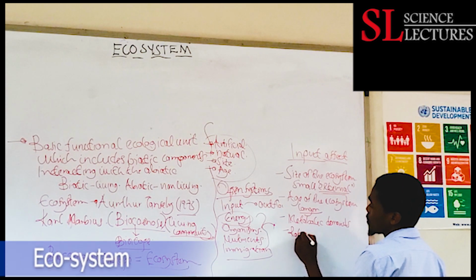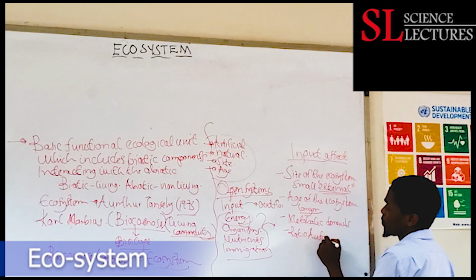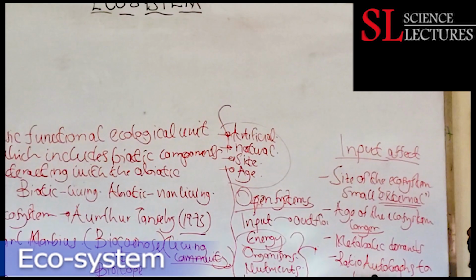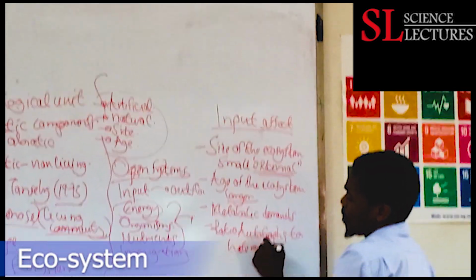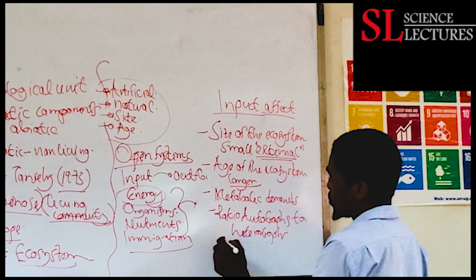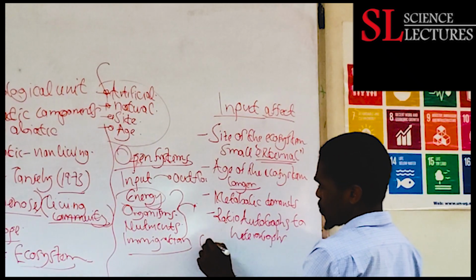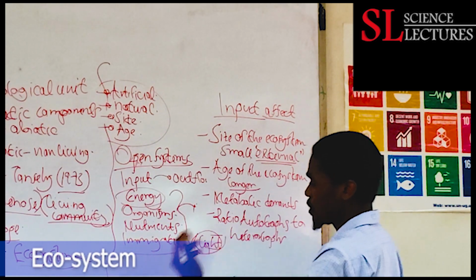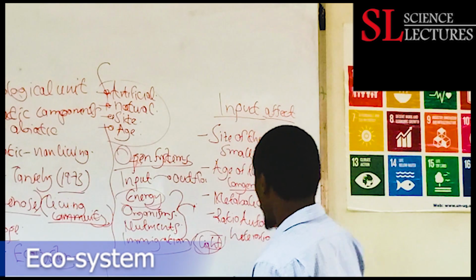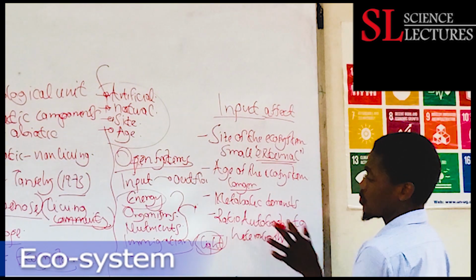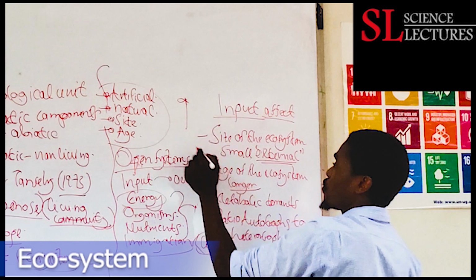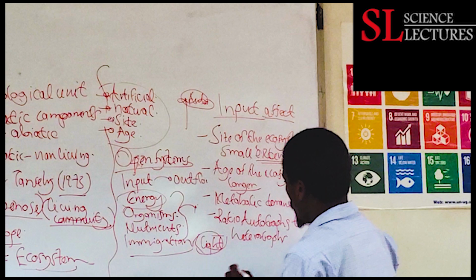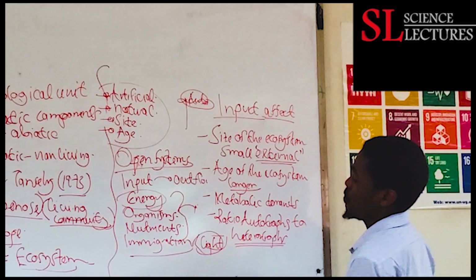Finally, another factor that can affect input within an ecosystem is the ratio of the autotrophs to the heterotrophs. Remember, autotrophs are organisms capable of synthesizing food using sunlight energy. So if an ecosystem has a high load of autotrophs, the ecosystem can synthesize and manufacture food, as compared to an ecosystem which has more of the heterotrophs.